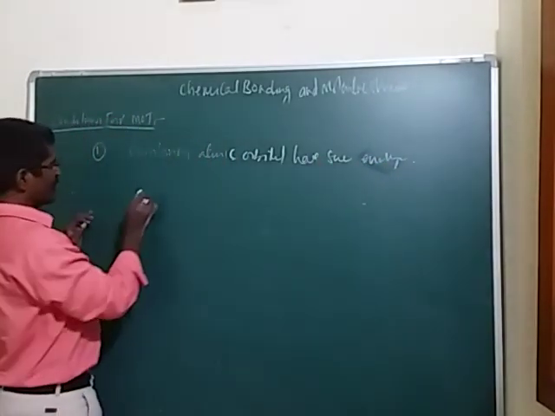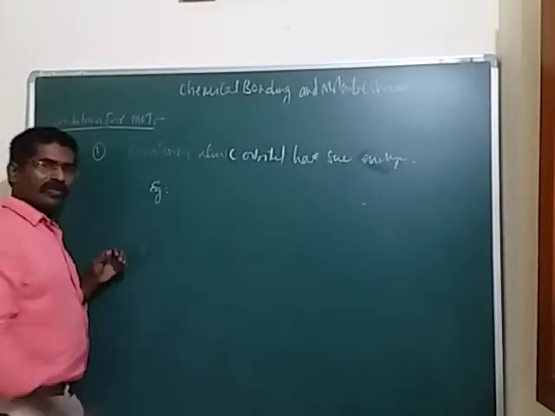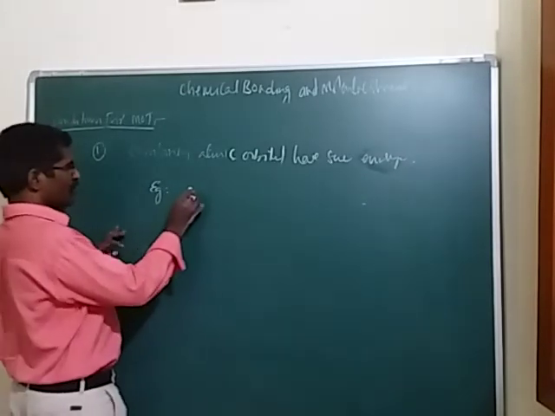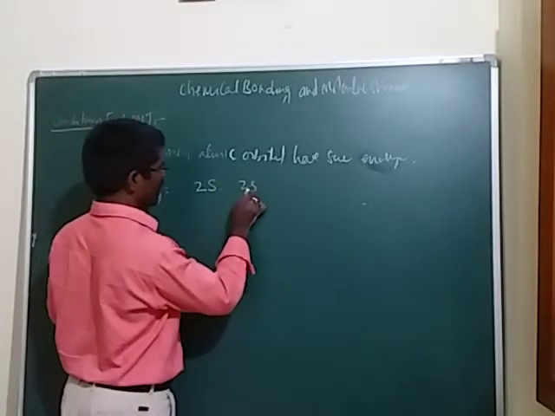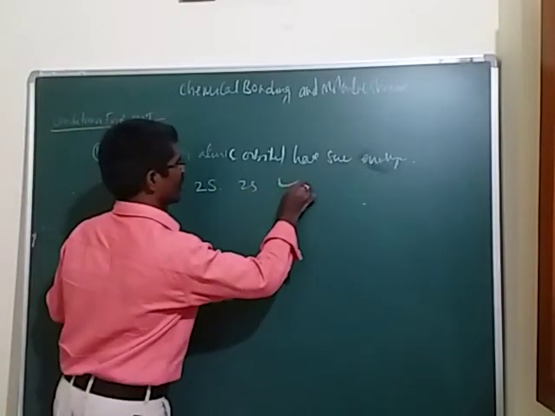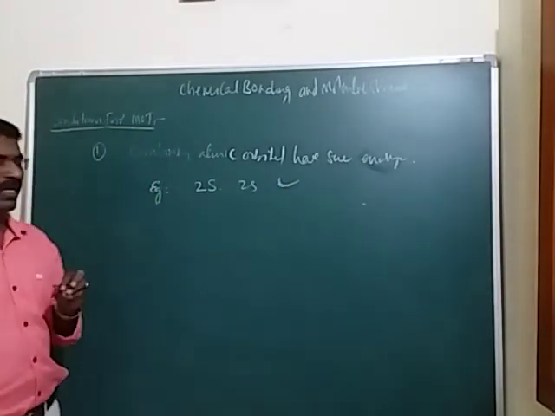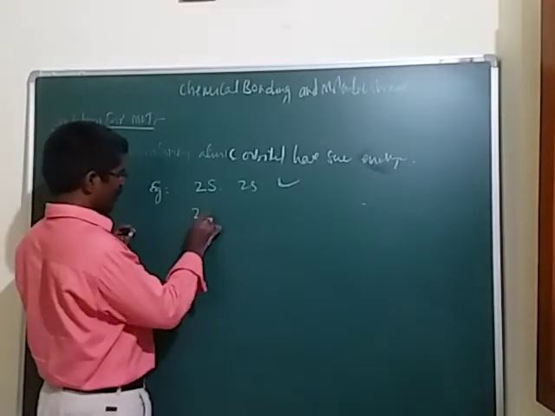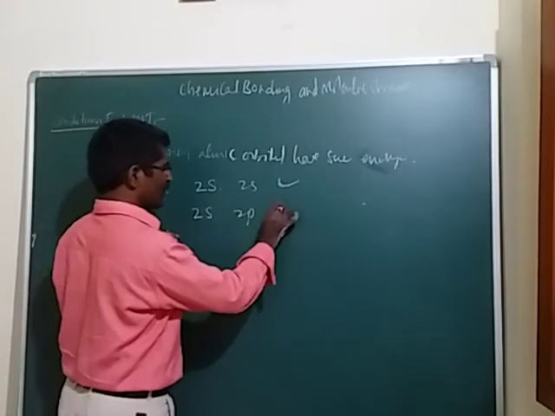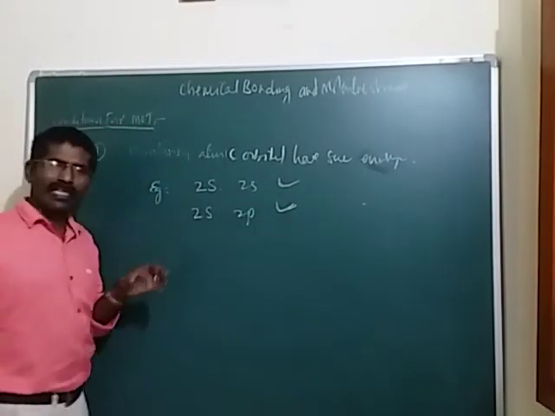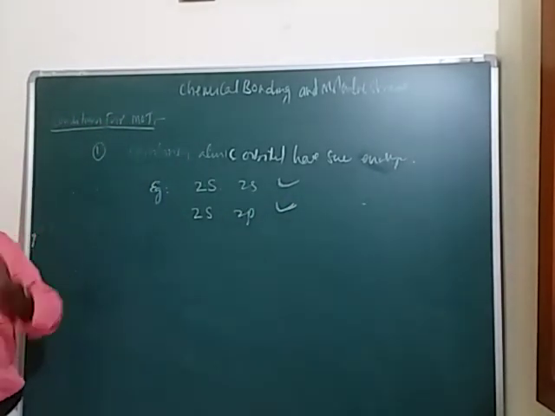For our understanding purpose, I want to take one molecule. Now we take the 2s orbital combining with another 2s orbital. This type of combination is allowed. And at the same time, the 2s orbital overlapping with 2p orbitals is also an allowed combination. Okay, students.